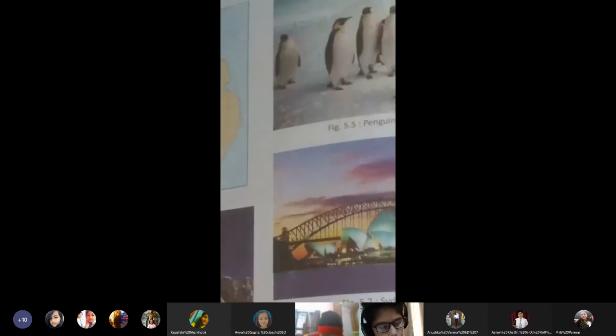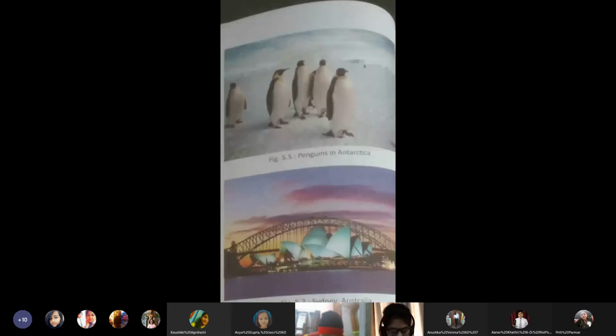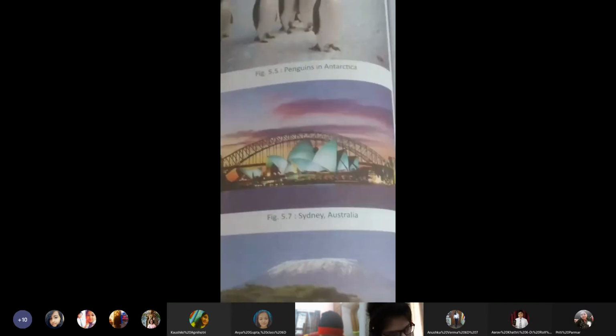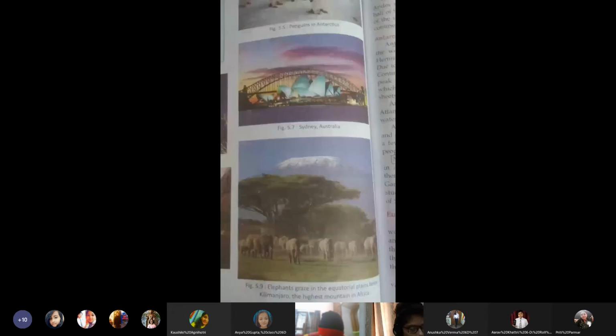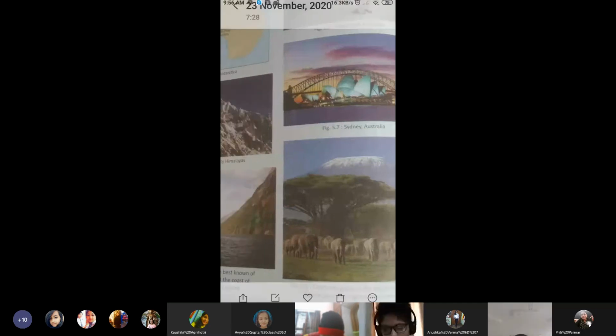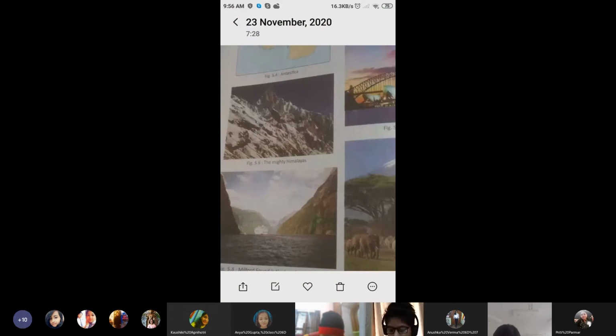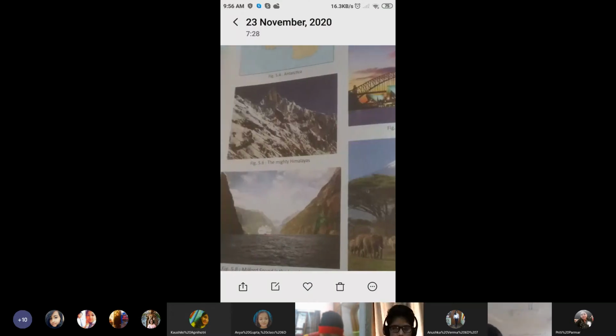Then they are showing you Sydney, Australia. They have shown you the picture of the next continent, Australia. Then they are showing you elephants grazing in equatorial plains below Kilimanjaro, the highest mountain in Africa. Then the picture is showing you the mighty Himalayas here.